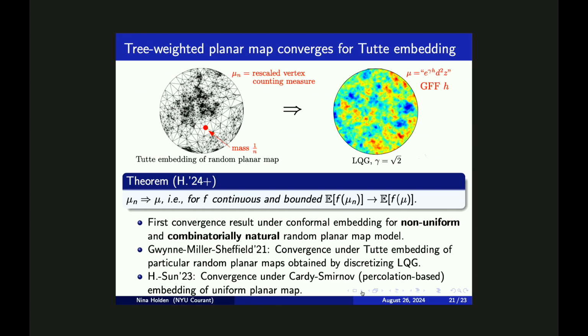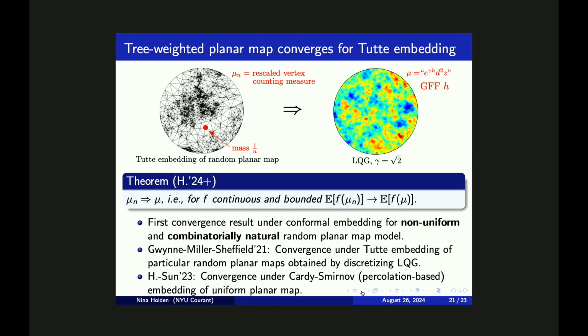Then we're embedding this planar map in the unit disk via this Tutte embedding. And then we're defining this rescaled vertex counting measure mu sub n, as described on the previous slide. And then we're arguing that this is converging to some limiting measure mu as the number of vertices is going to infinity. And this limiting measure mu is exactly the Liouville quantum gravity area measure that I was presenting earlier in the talk.